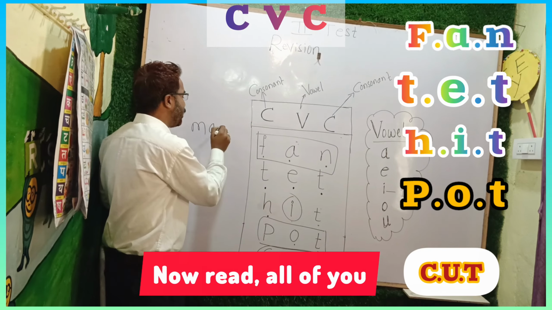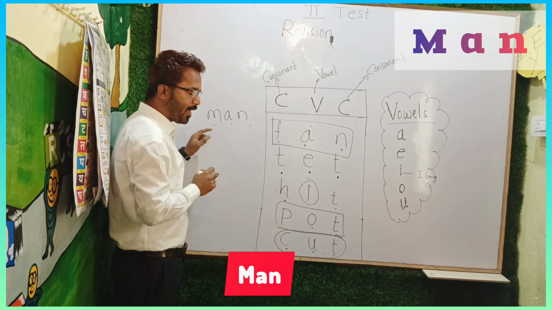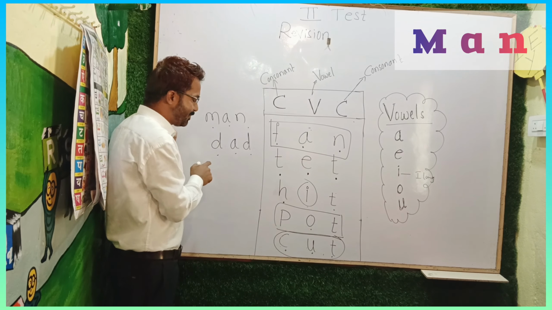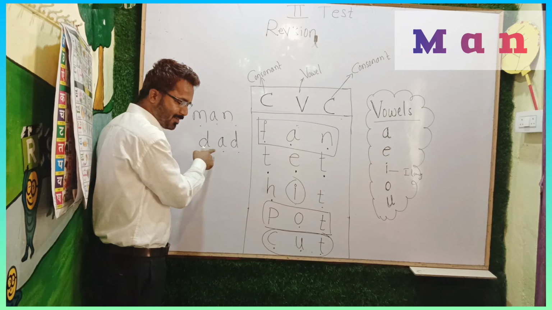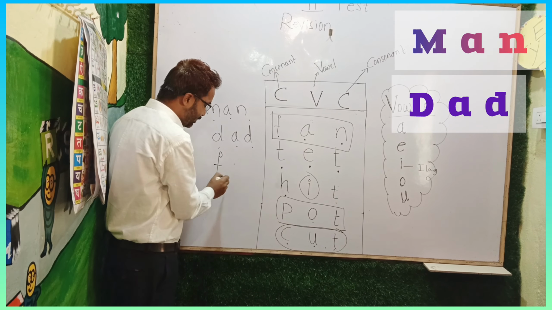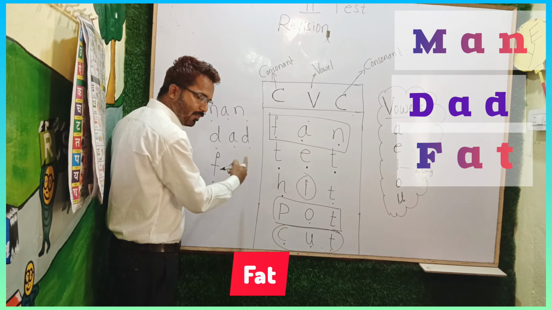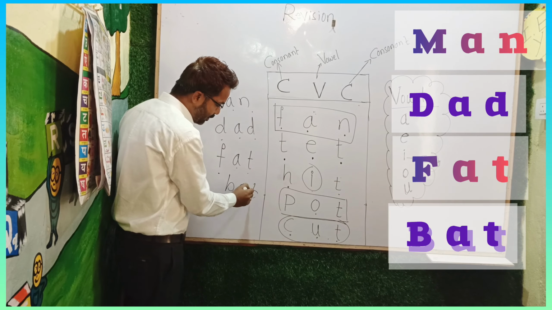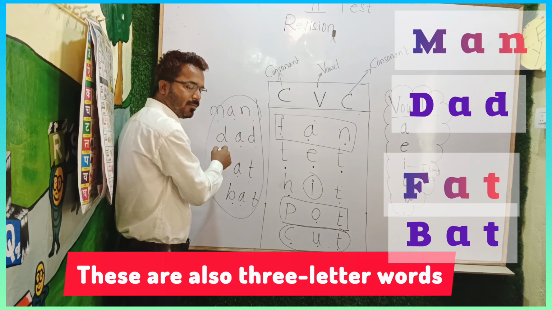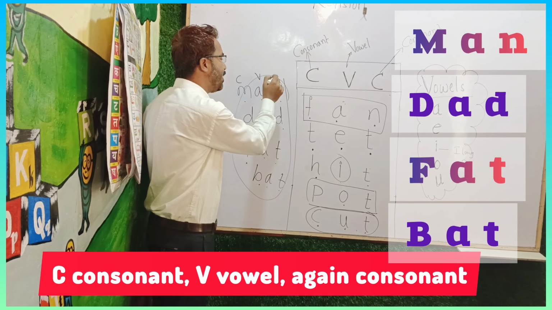Now read all of you. Man. Now read. Very good. Dad. Now read. Yes. And what are these called? These are also 3-letter words. CVC. C consonant, V vowel, again consonant.